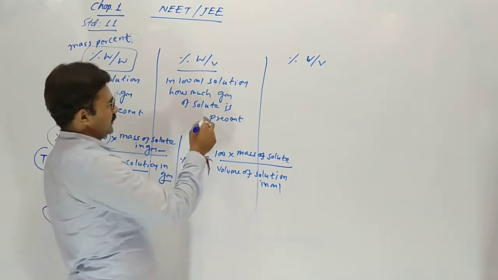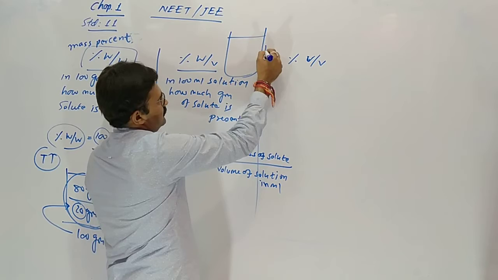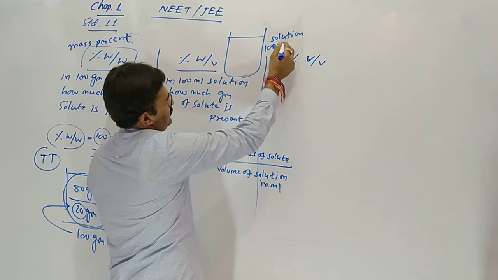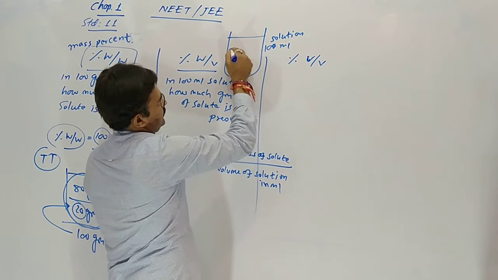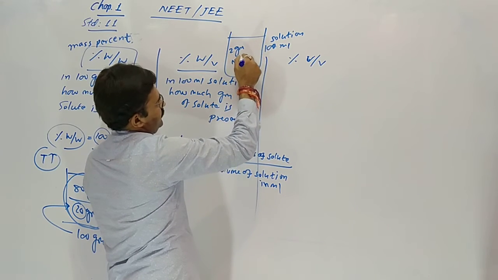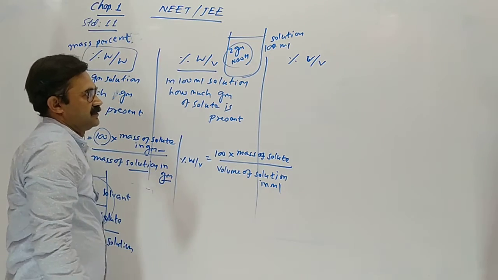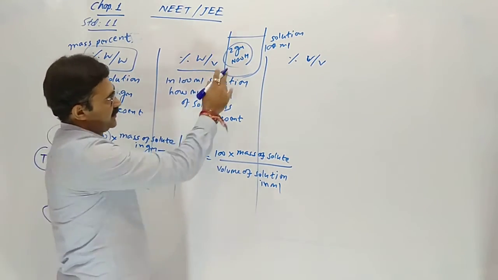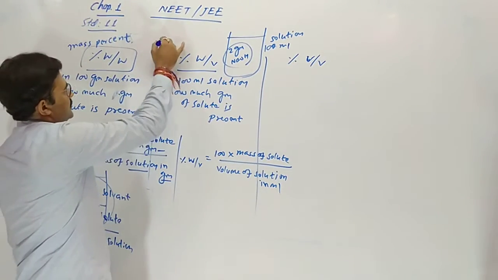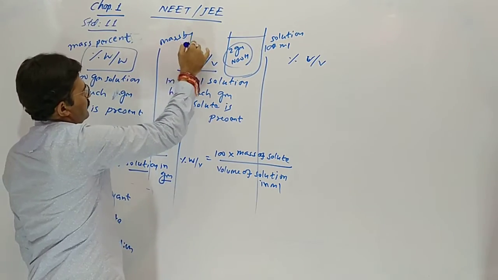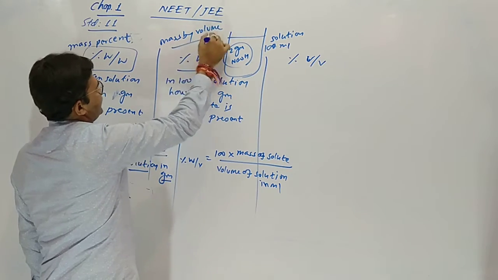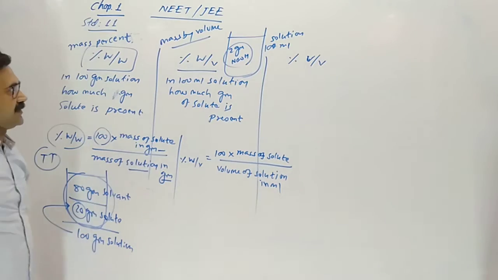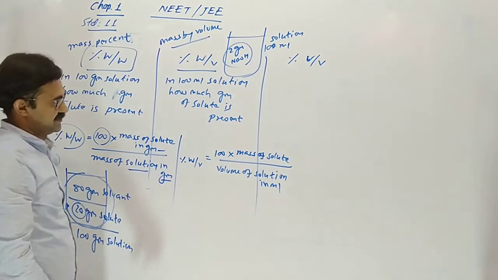Suppose in 100 milli solution 2 gram NaOH is present, which is called 2%. This is mass by volume, otherwise weight by volume percentage.